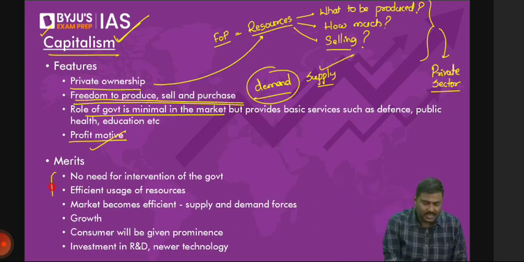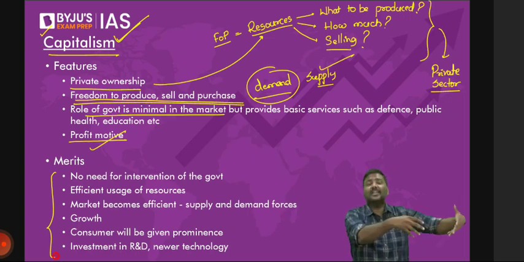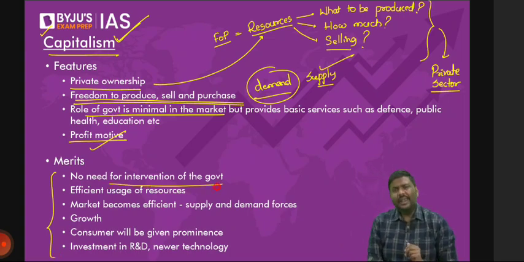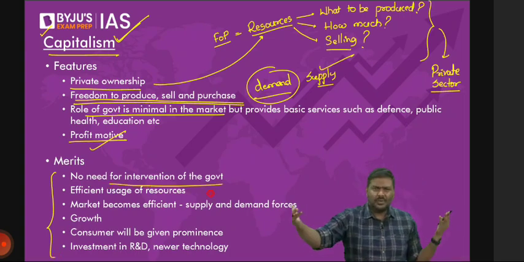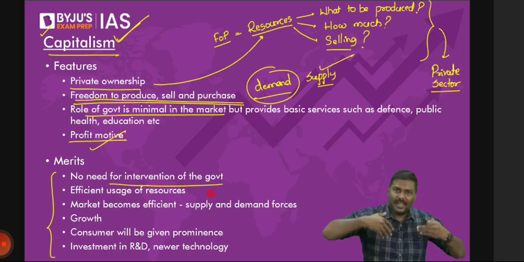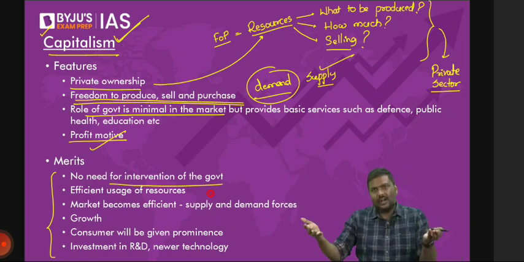Now, what are the merits of the private sector, or what are the merits of having a capitalism model? One, there is no need for intervention of the government, because the private sector will decide what to be produced, and they are producing because there is a demand in the market, and they are going to supply it. So intervention of the government in the market is not needed.